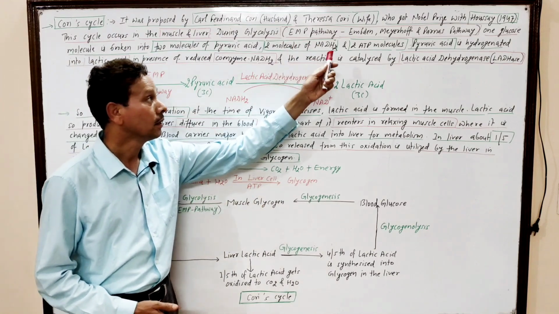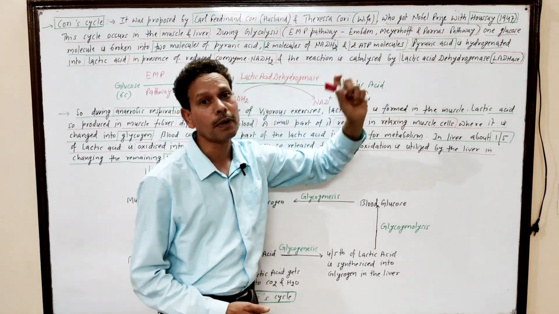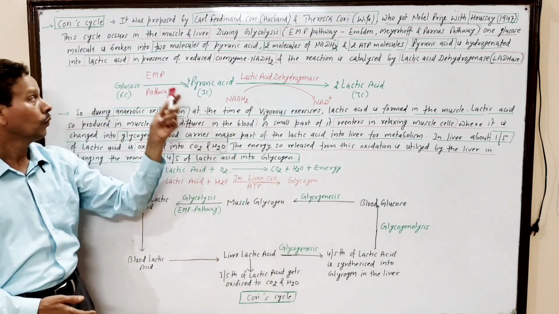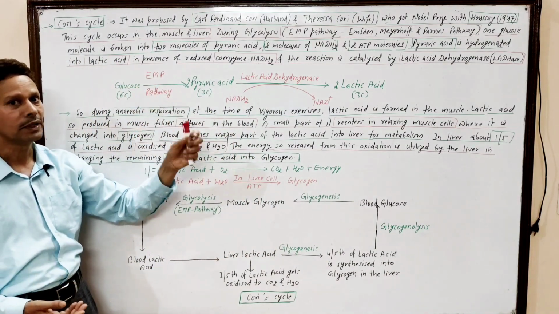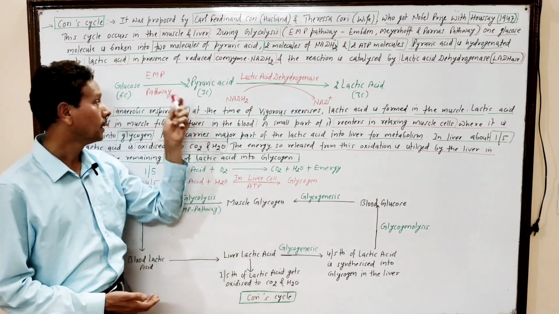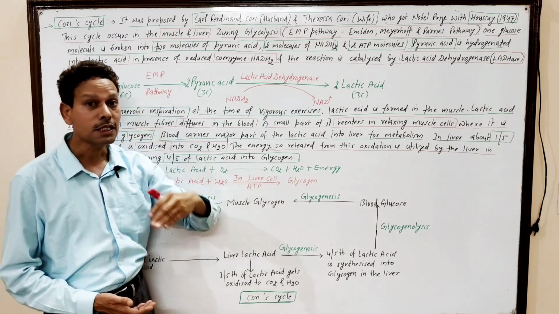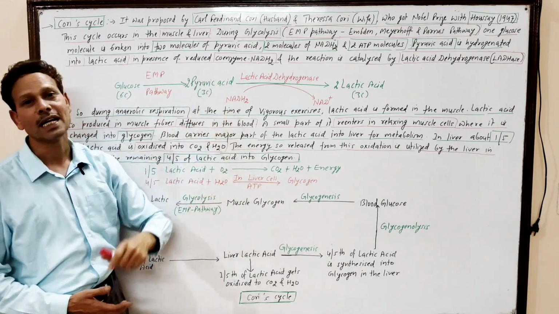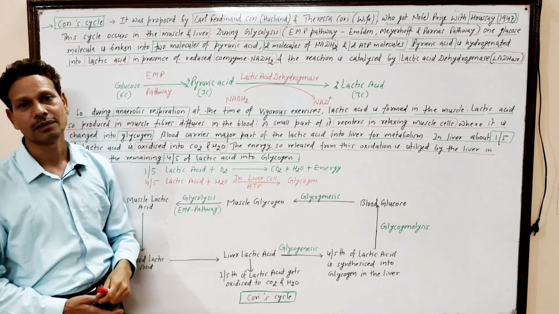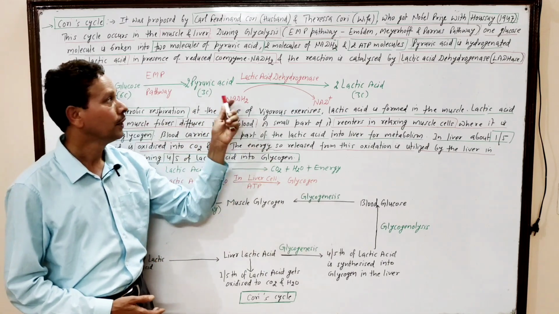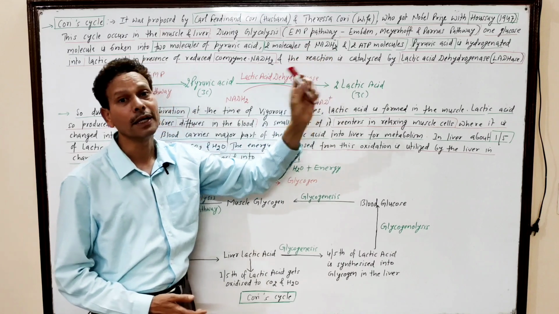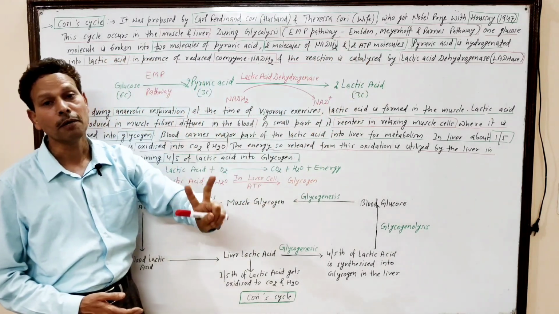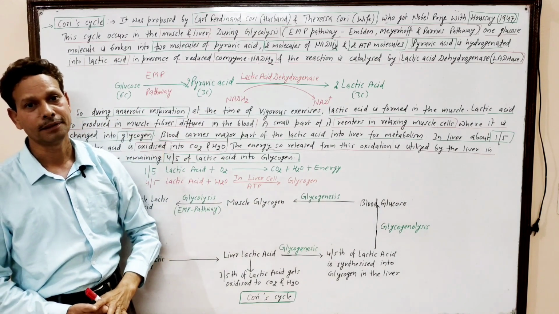The Embden-Meyerhoff-Parnas pathway. In that process, one glucose molecule, a 6-carbon compound, is broken into 2 molecules of pyruvic acid, 3 carbon each, and 2 molecules of reduced coenzyme NADH2, as well as 2 molecules of ATP are generated.